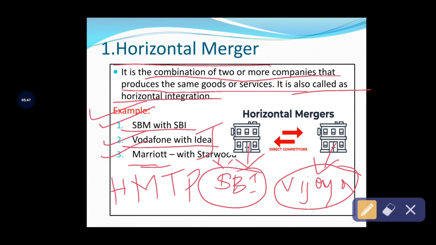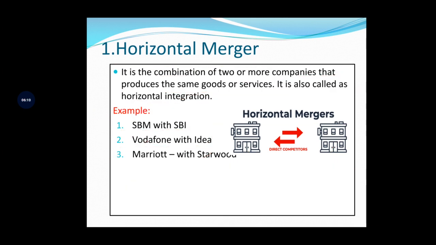Horizontal merger is the combination of two or more business organizations engaged in producing similar goods and services. Horizontal merger is also called horizontal integration. Examples: SBI and SBM, Vodafone with Idea Network, and Marriott Hotel with Starwood. These are the examples.